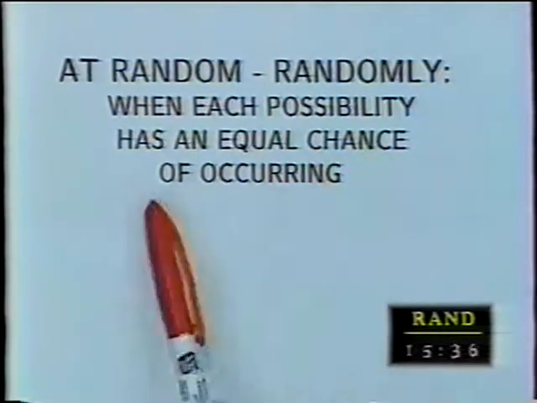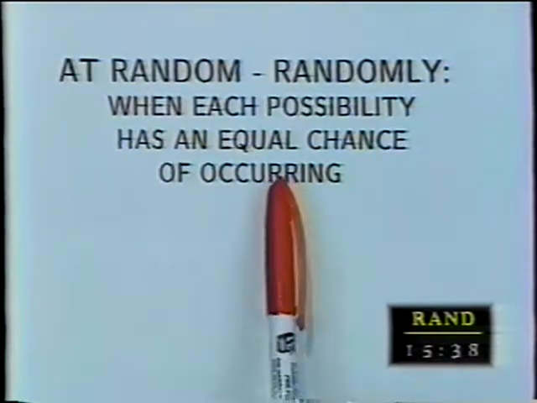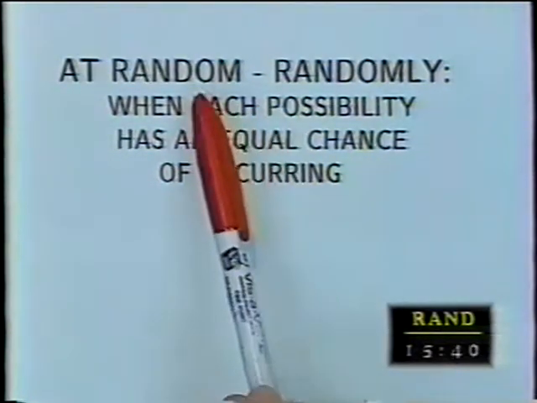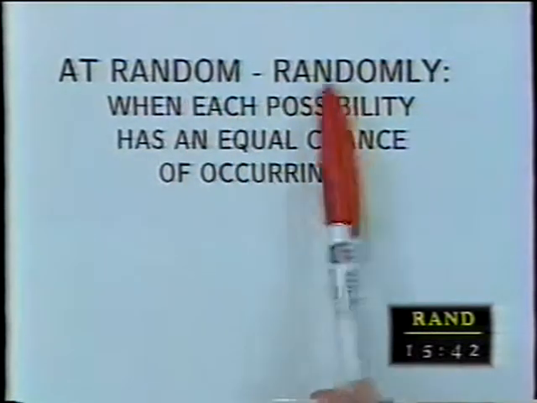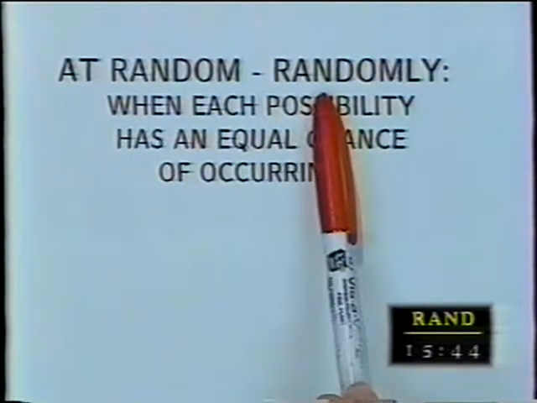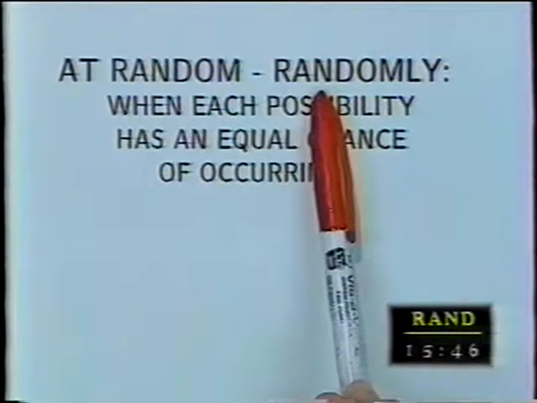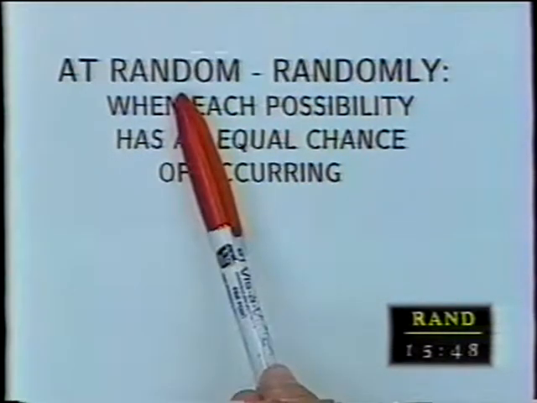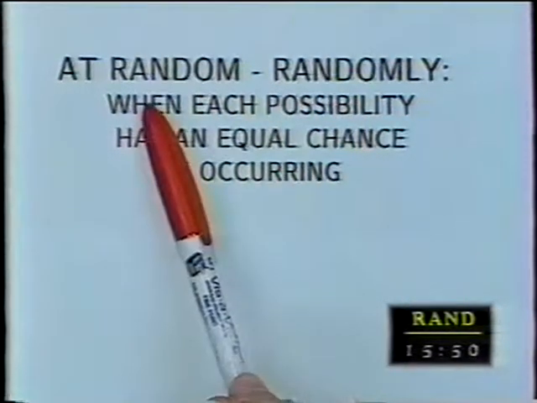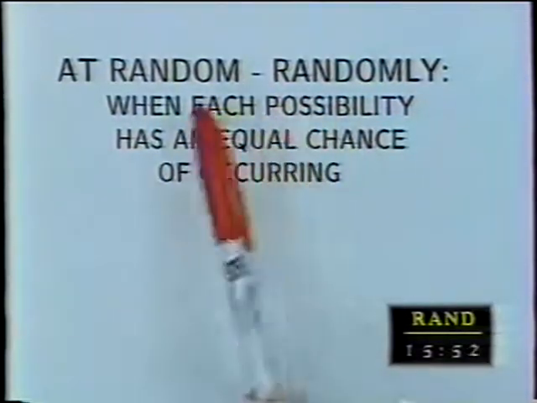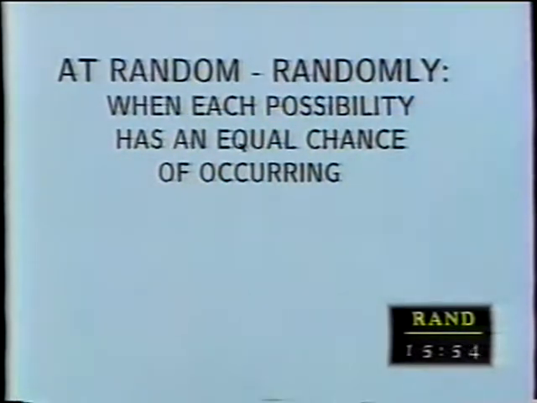Each one has an equal chance of being chosen or occurring or happening. That would make the choice at random or randomly. If I randomly pick someone, that's the same as picking them at random. That's the most randomness you can have, and that's when things are equally likely.